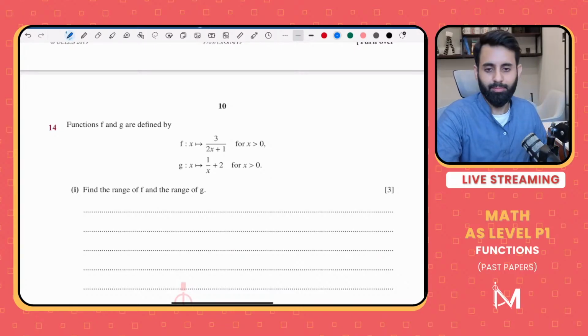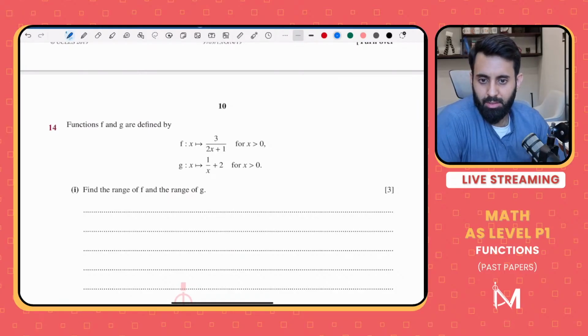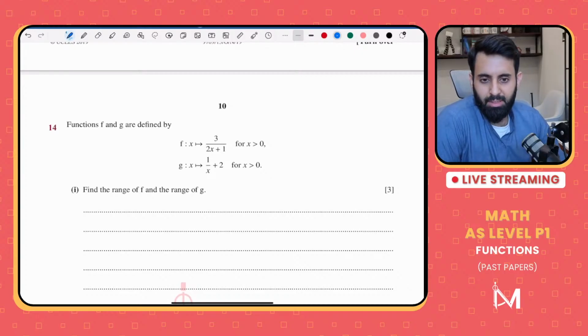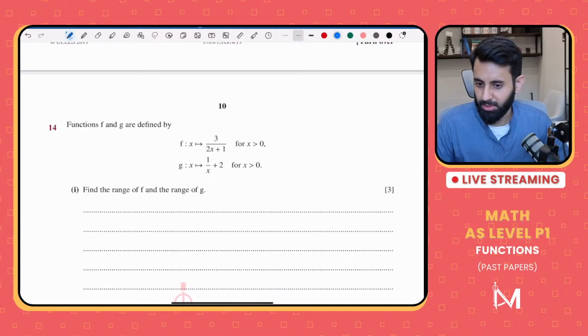Now look, I have good news and bad news. Let me start with the bad news. The bad news is that there is no formula for this. There is no formula, no trick, no nothing. But here comes the good news. The good news is that you all can solve this question if you just use your common sense. It's really as simple as that.